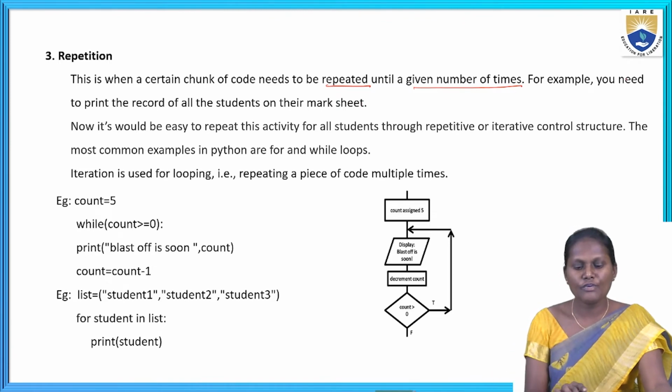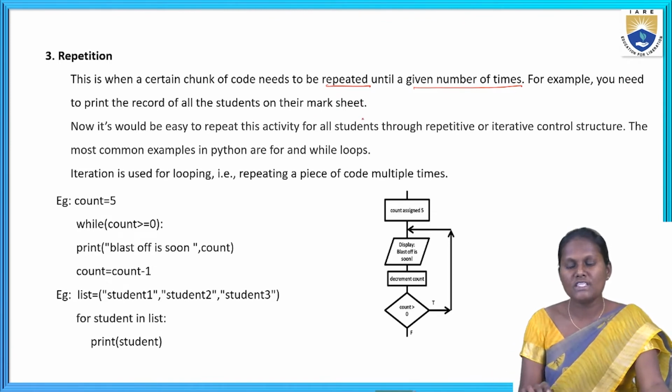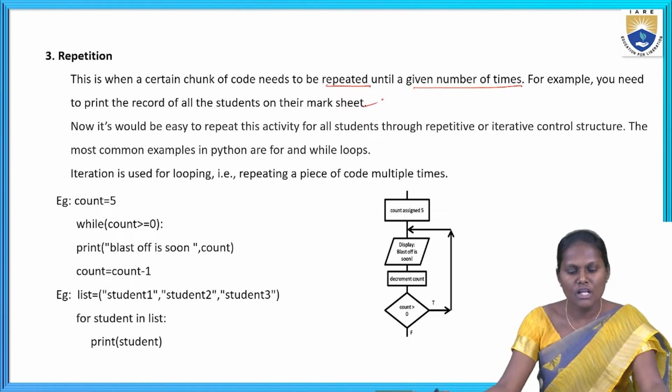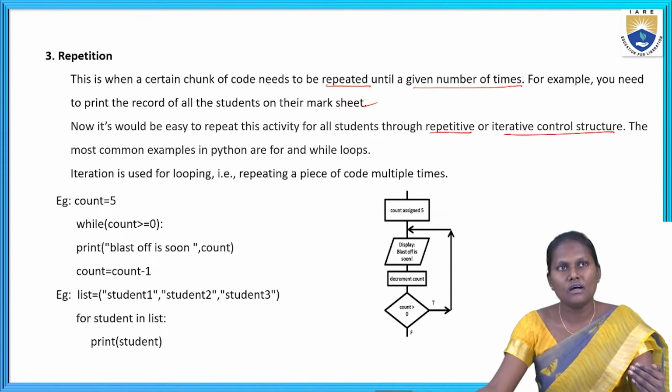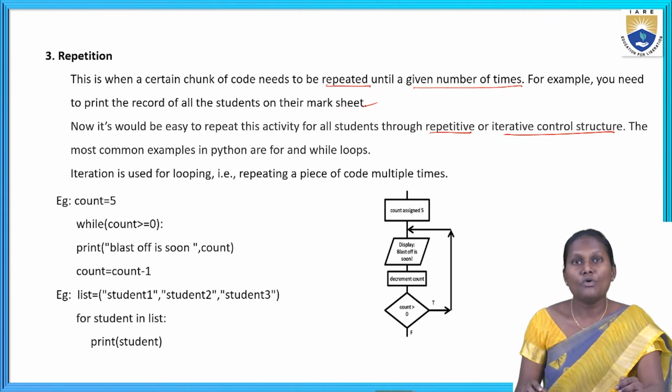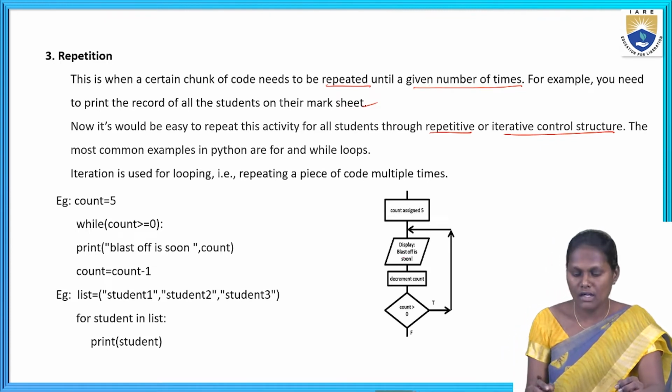For example, if you need to print the record of all the students on their mark sheets, we can take any other examples also. It would be easy to repeat the activity for all the students through the repetition or iterative control structure. The most common examples in Python are the for loop as well as the while loop.